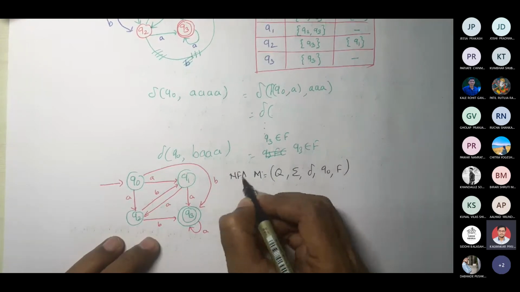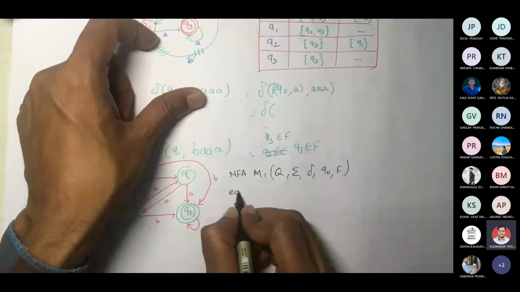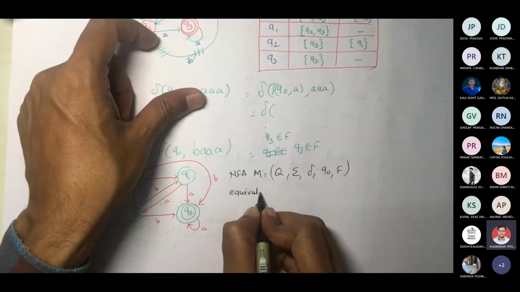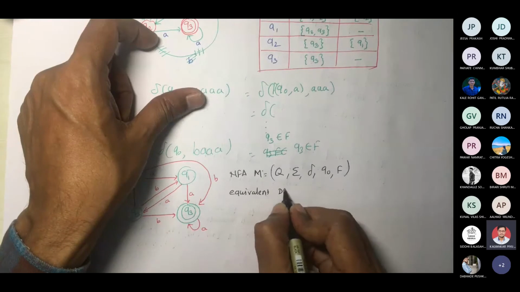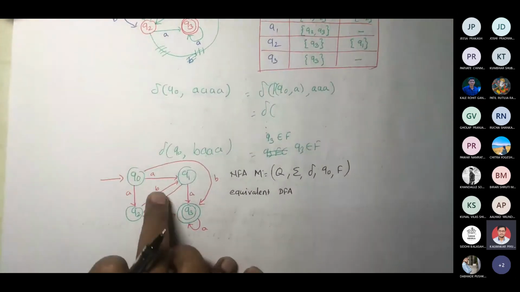Suppose NFA M is given to us. Now we have to construct an equivalent DFA. So now sigma should not change.